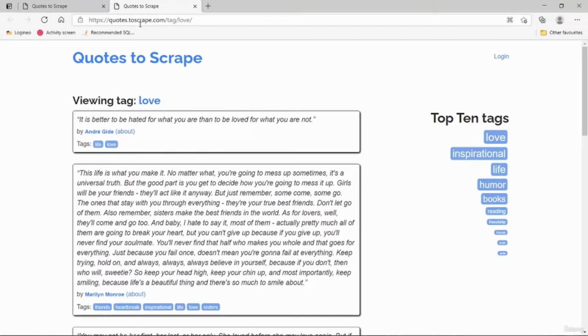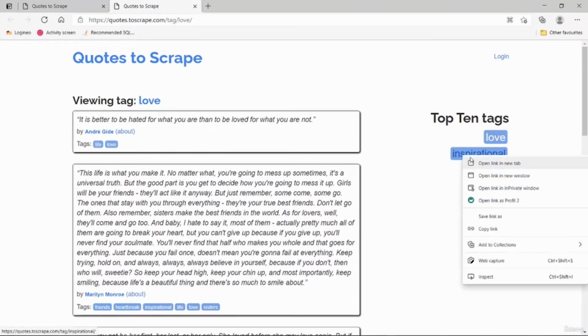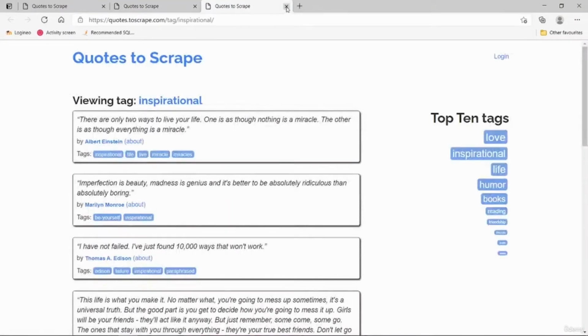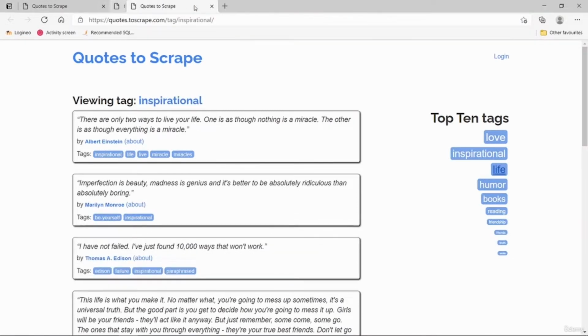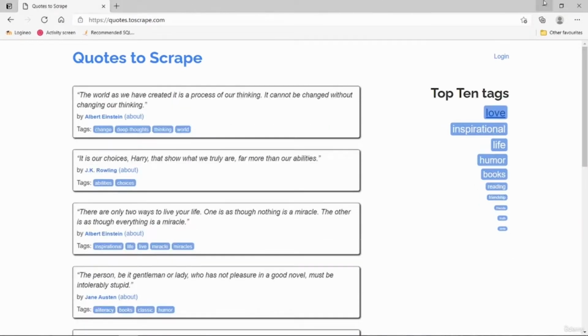If we want love quotes, we're just going to go to quotes.toscrape.com/tag and then /love. If we want inspirational quotes, we'll go to this URL. If we want life quotes, we're going to go to this URL. So pretty much we're going to have 4 categories in our app: love, inspiration, life, and humor. Of course, you can just use any categories you want. Just feel free to use your own categories.